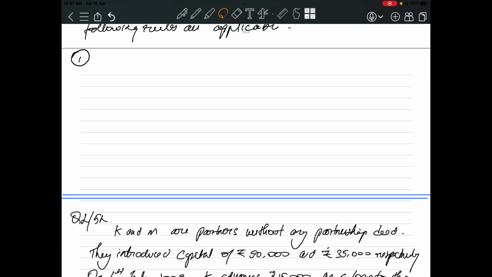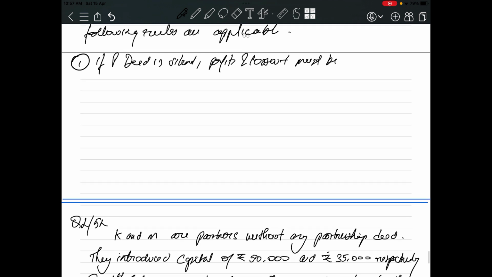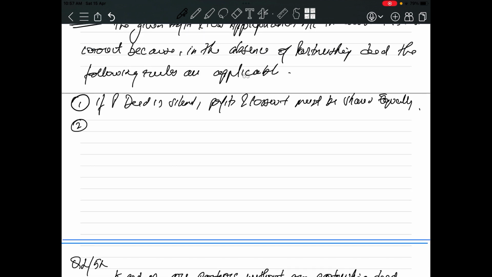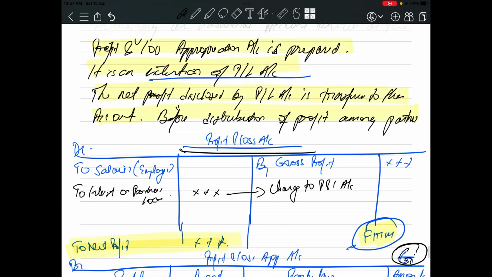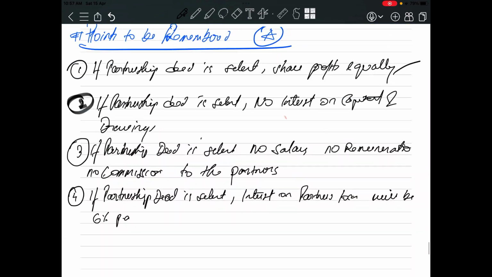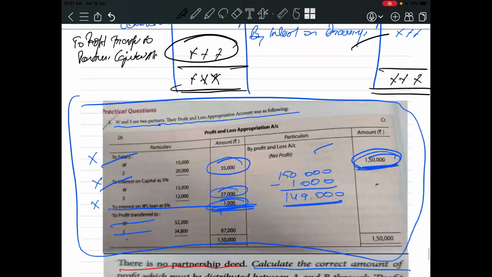Okay, so first one will be, if partnership deed is silent, if I will say P deed, okay, P deed is silent, profits and losses must be shared equally. Okay, this is the first point. What is the second point? No interest on capital, no salary and remuneration.